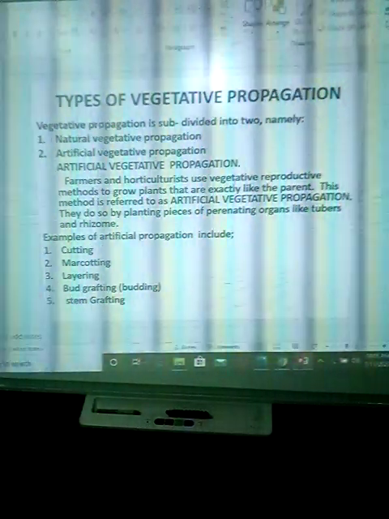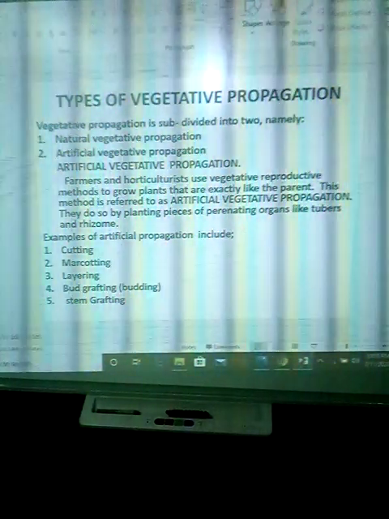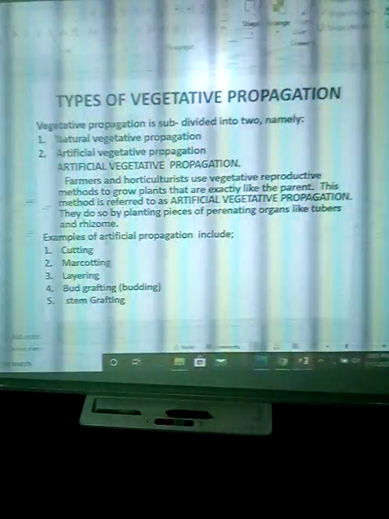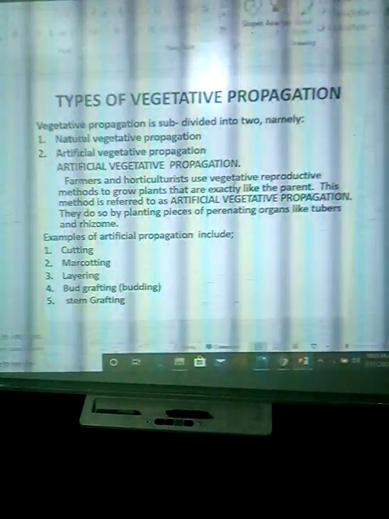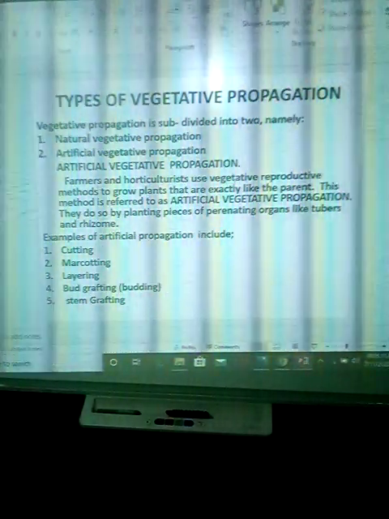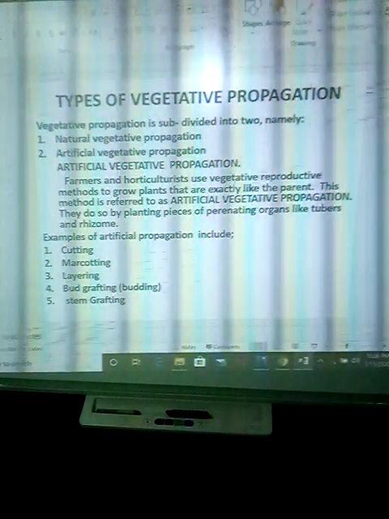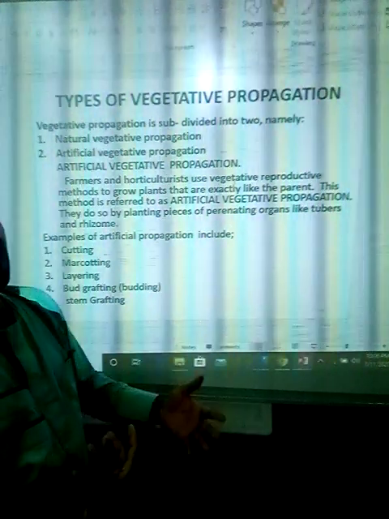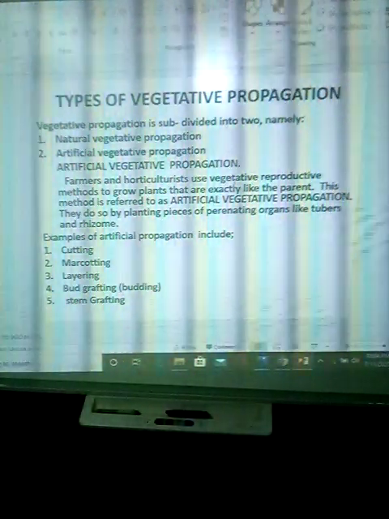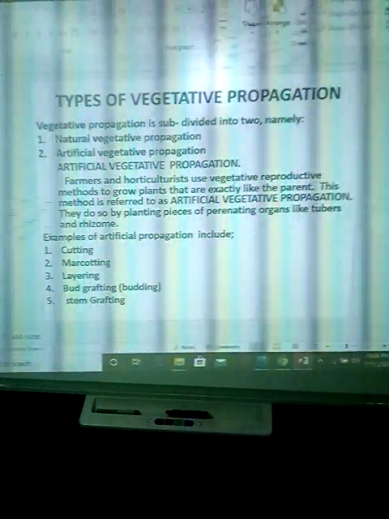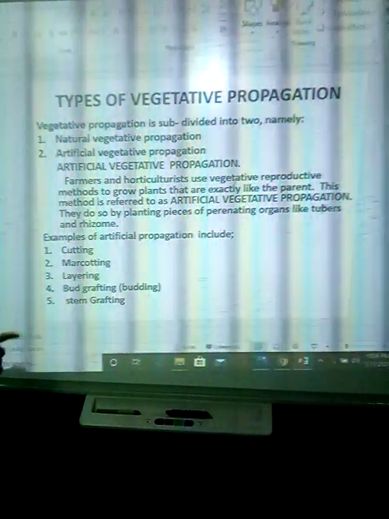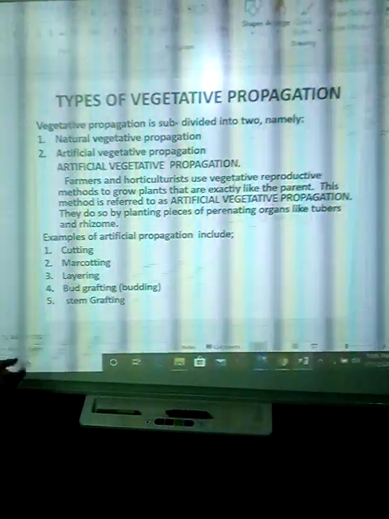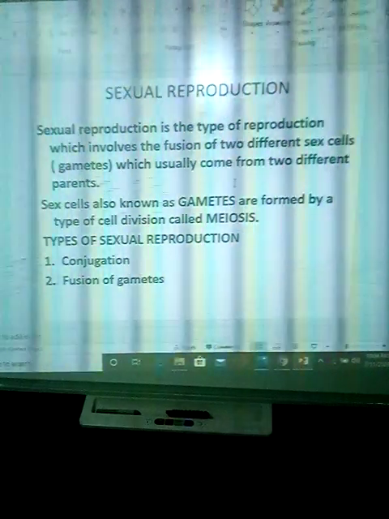Now the artificial vegetative propagation, what do we mean by this? Farmers and horticulturists use vegetative reproductive methods to grow plants that are exactly like the parents. The method is referred to as what? Artificial vegetative propagation. They do so by planting pieces of perennating organs like tubers and rhizomes. Examples of artificial propagation include cutting, marcotting, layering, bud grafting or budding, and what? Stem grafting.